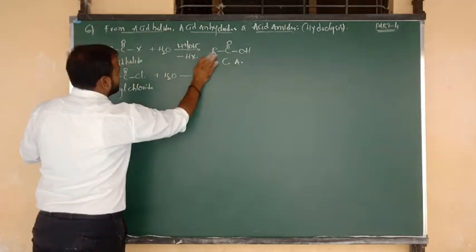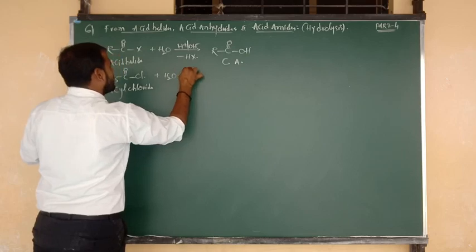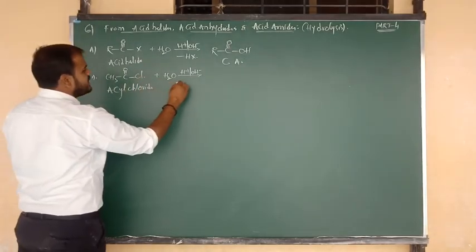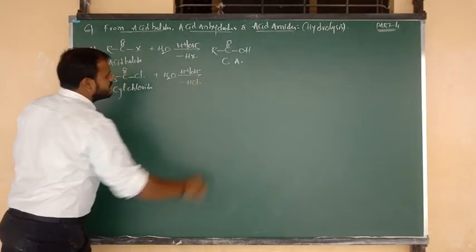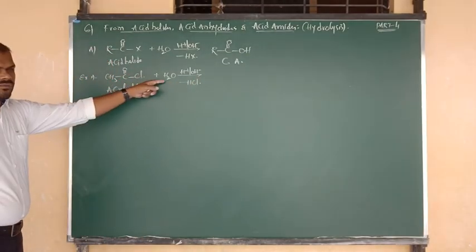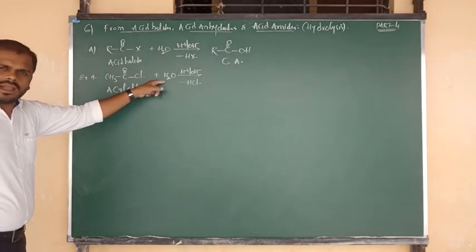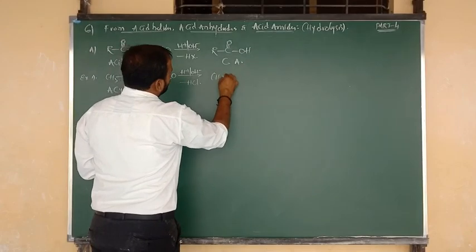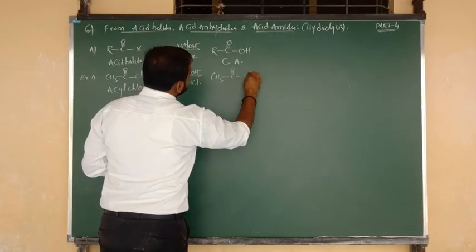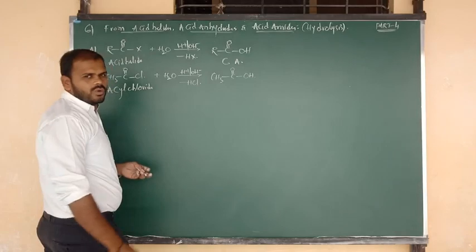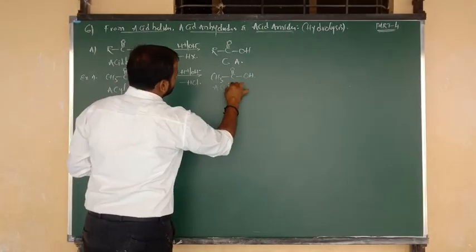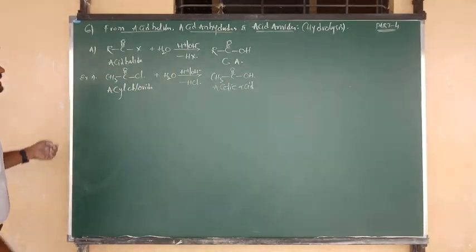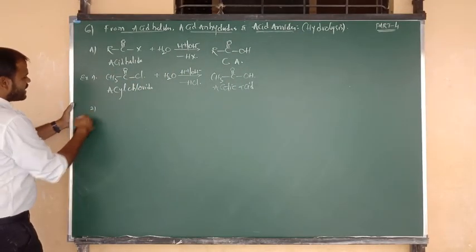Hydrolysis takes place in which medium? Acidic and basic medium. H plus combines with Cl and is eliminated in the form of HCl. The remaining OH from the water molecule attacks the CH3 C double bond O group. So we get the product CH3 C double bond O bonded to OH. What is the name of this product? Acetic acid. Next I am going to consider another example.